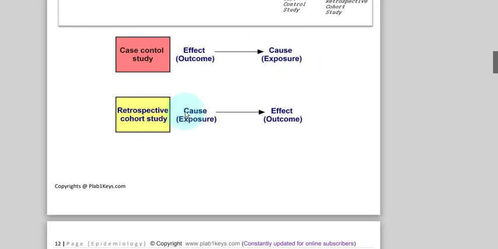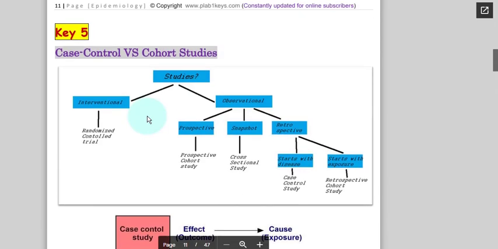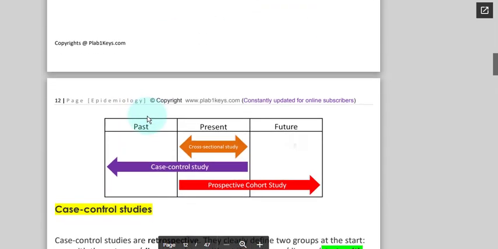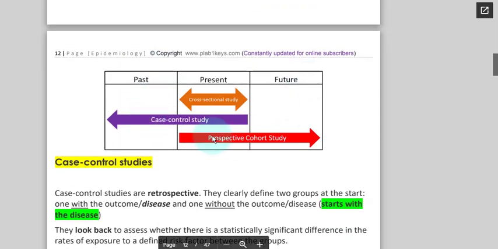You have the cause. You are working in a lab, you found a bacteria. Now you want to know how much destruction this bacteria can cause. You would do the prospective cohort study. Cohort goes into the future. Case and control goes into the past.